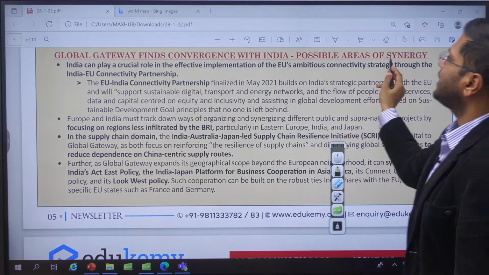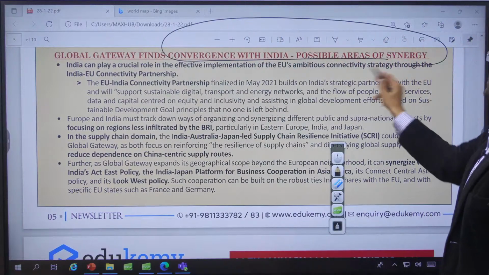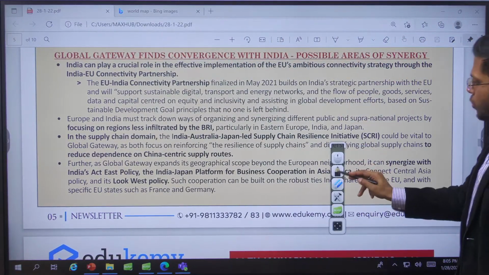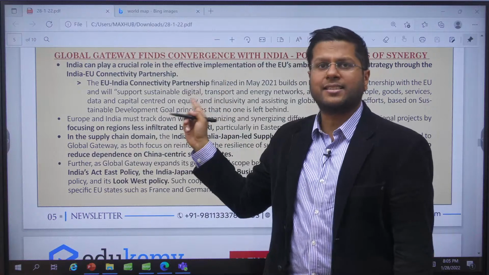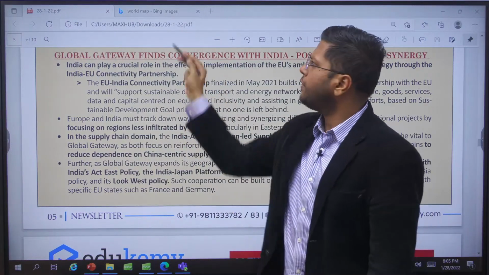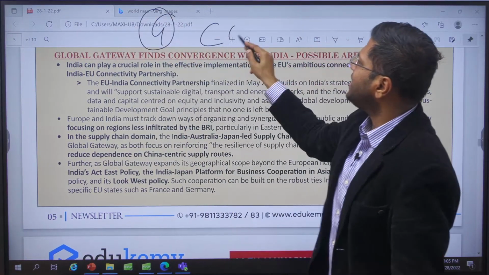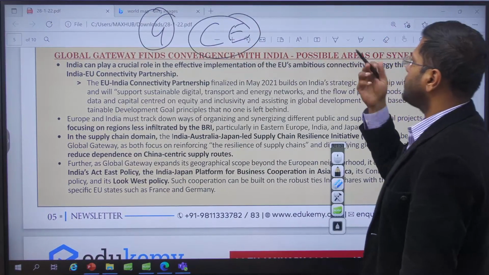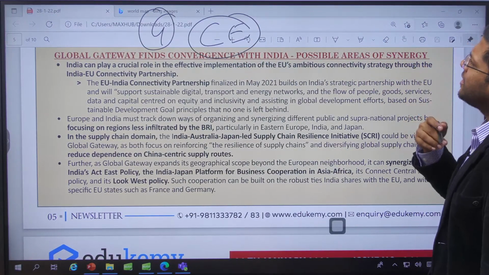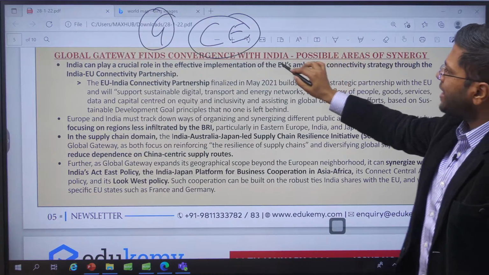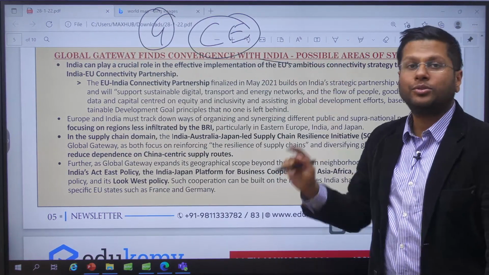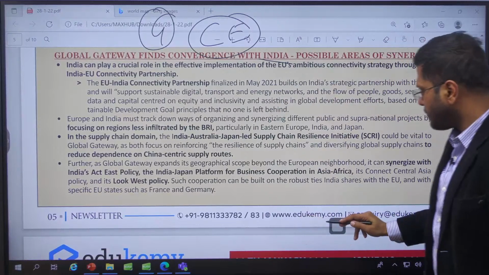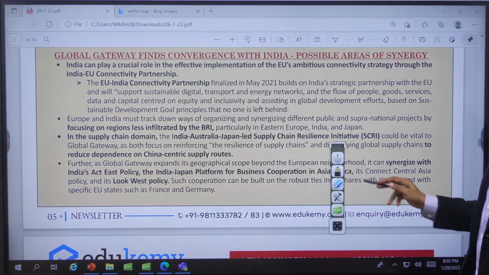So, Global Gateway's convergence with India, the possible areas of synergy. You can present all these six avenues that we spoke of: governance, clean energy, and various other parameters. So for all of them, you start looking at where India is lacking, and you will be able to help. Those six are the key pointers for you, and through that, you will be able to build your answers.